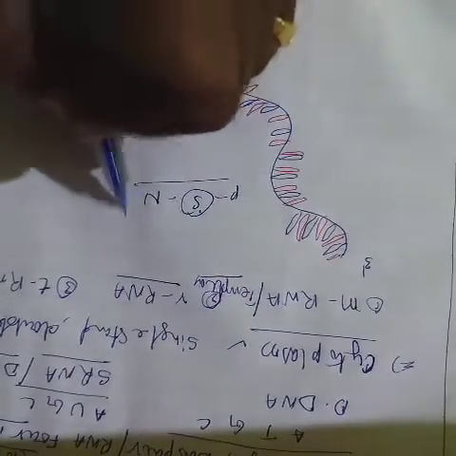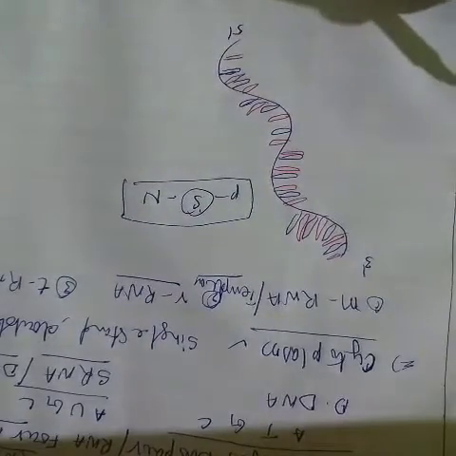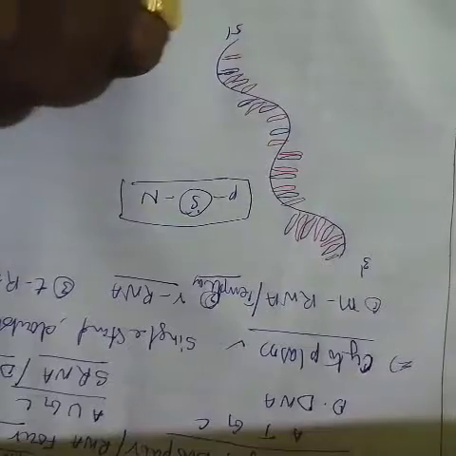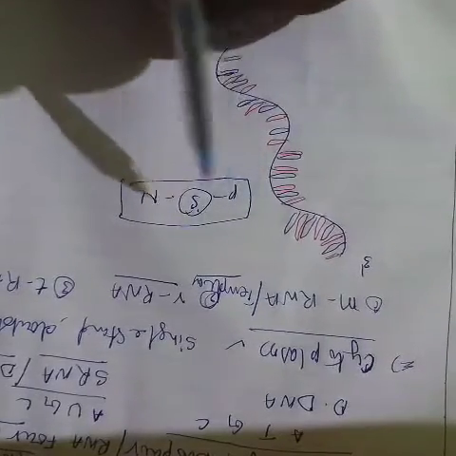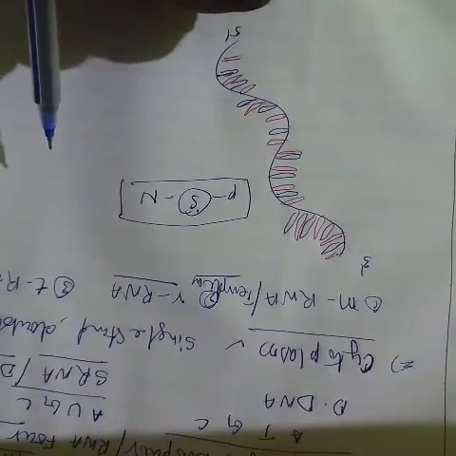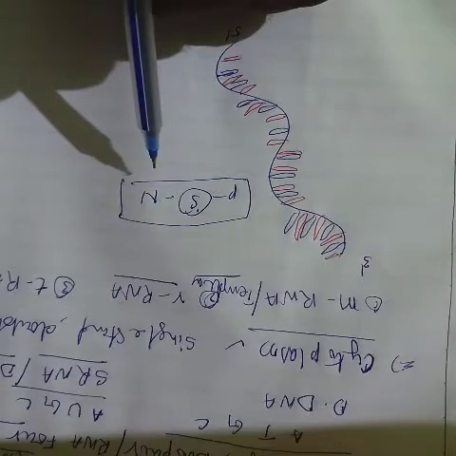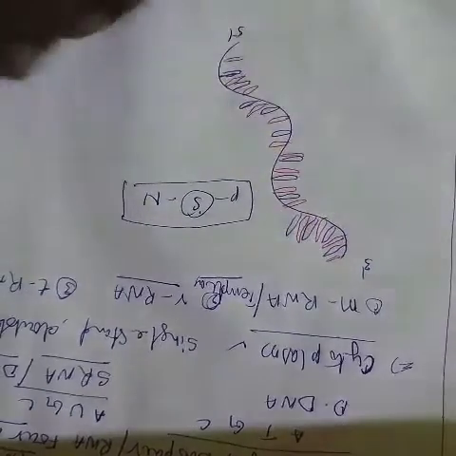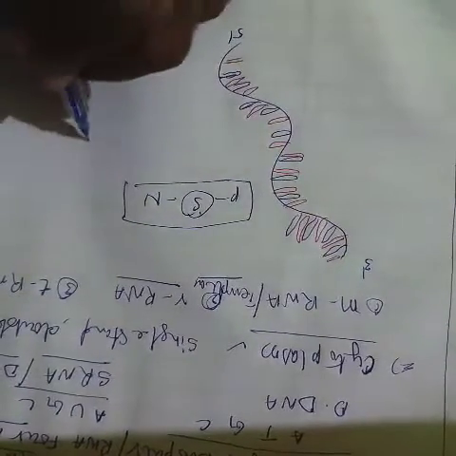So the RNA molecule is similar to the DNA structure, and only thymine is replaced by uracil, but otherwise it is similar to the DNA structure. You know the RNA molecule has a pentose sugar structure.